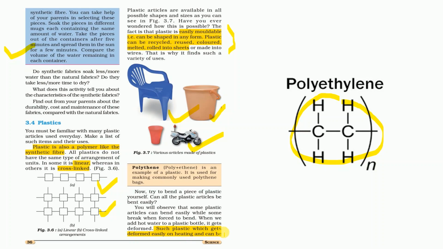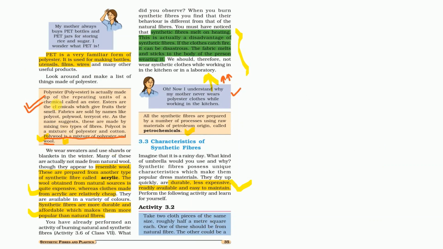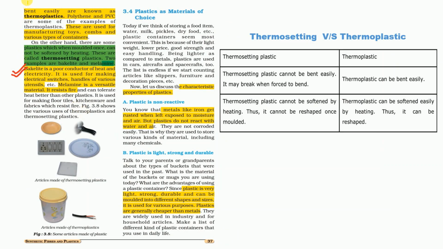Such plastic which gets deformed easily on heating and can be bent easily is known as thermoplastic. There are two groups of plastic: thermosetting plastic and thermoplastic. Thermoplastic can be bent easily, as it can be softened easily by heating, and thus it can be reshaped.